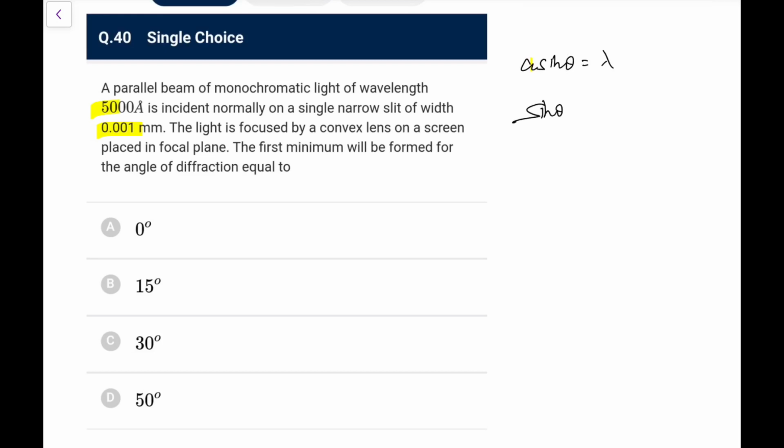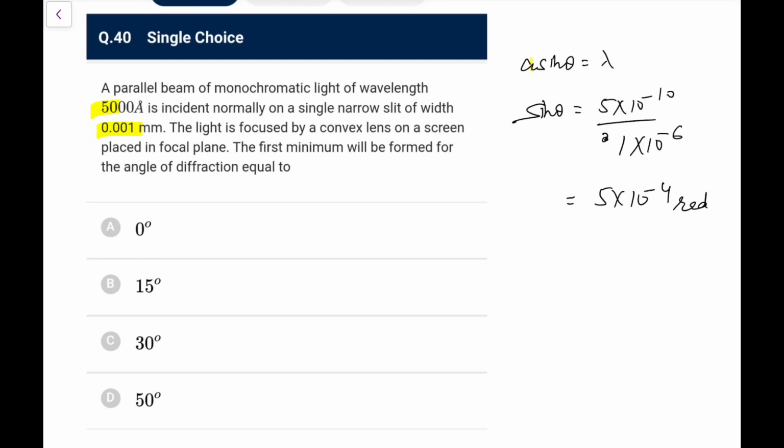So sin theta equals lambda by a, that is 5 into 10^-10 over 1 into 10^-6. So it is 5 into 10^-4 radians I am getting. I think it is 0.0001 millimeter if it is right.